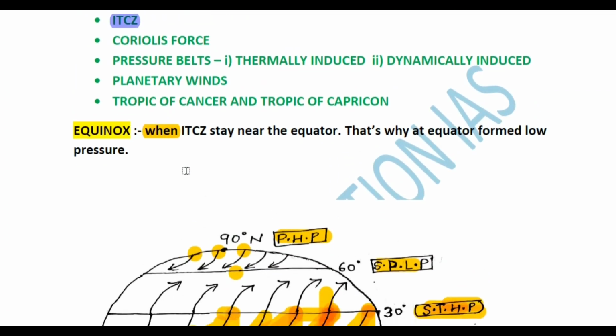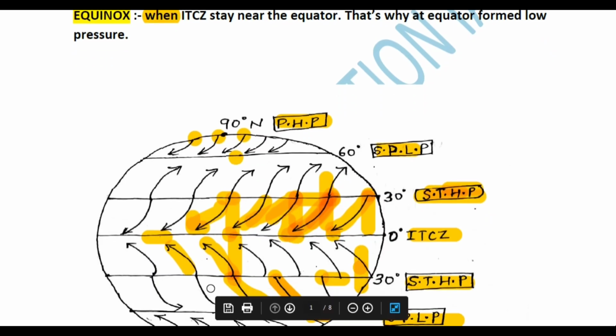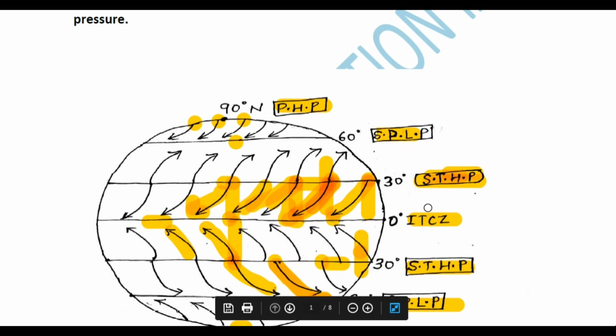So actually what is ITCZ? I am trying to show this figure. So this is your 0 degree, and at 0 degree this is the position of the equinox. What is the equinox? The equinox is when the sun's rays lie vertically over the equator, or near the equator. So 5 degree north to 5 degree south, the sun's rays fall directly and vertically over the equator or near the equator. So near the equator there will be a formation of the ITCZ. What is ITCZ? Intertropical Convergence Zone.